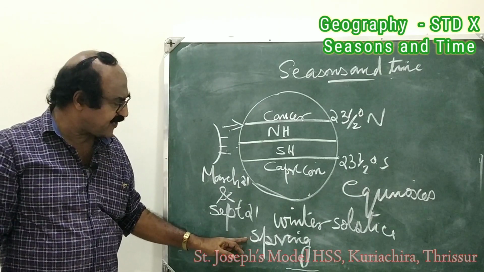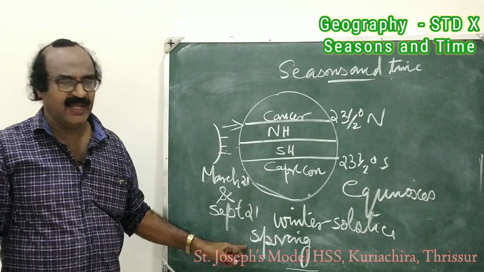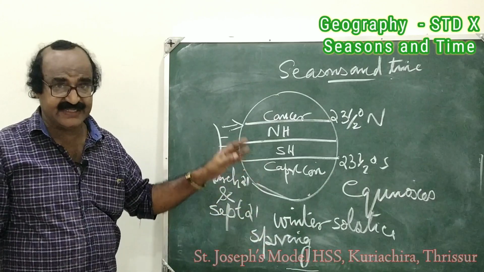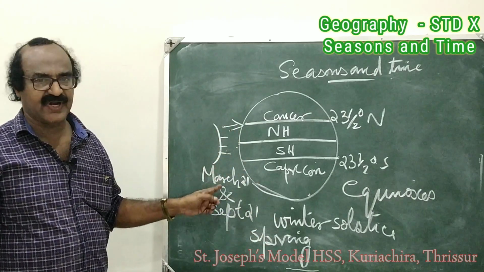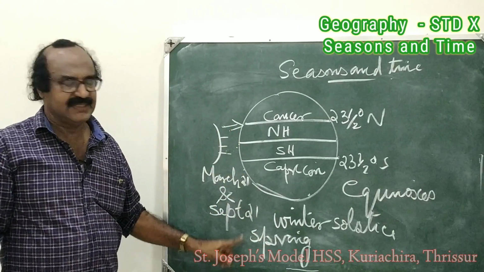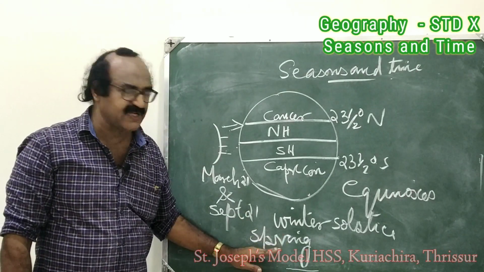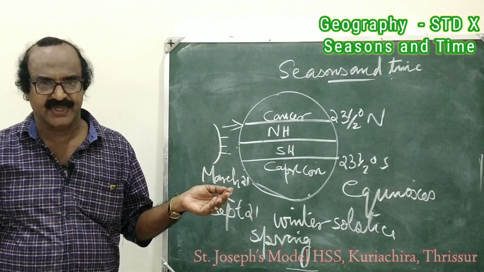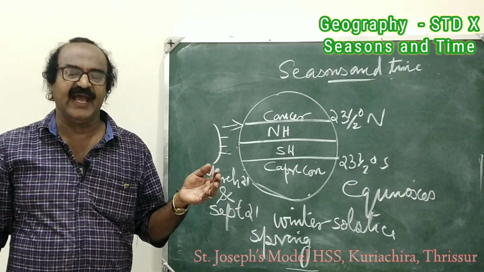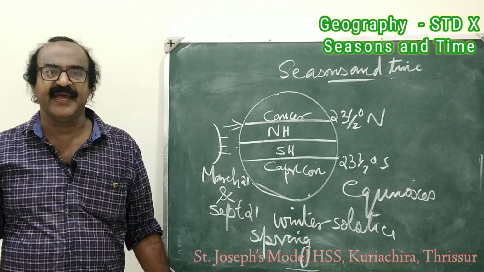It is a transition period from winter to summer. That is the peculiarity of spring season. Not only that, in the spring season, plants are sprouting, mango trees are blooming, and jackfruit trees are bearing buds.